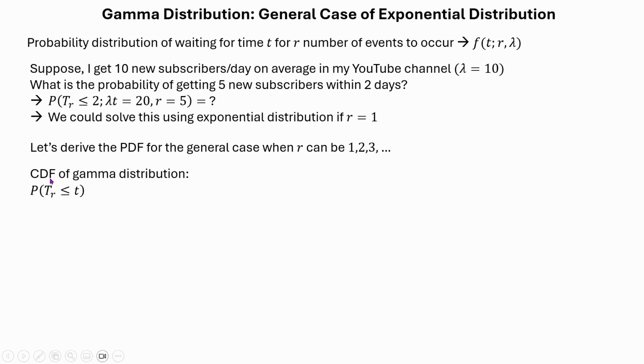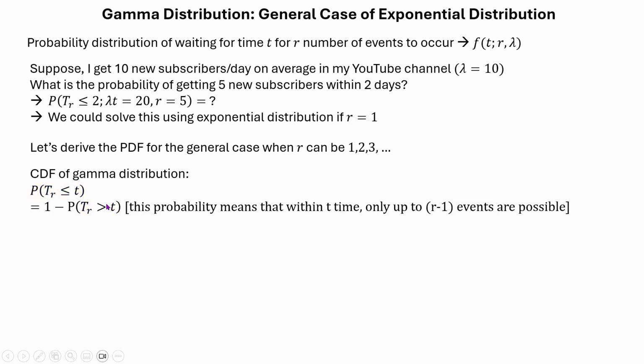The CDF or cumulative distribution function is nothing but probability of TR less than or equal to t. That means the time for R events occurring is less than or equal to t. It's happening within time small t. This is actually equivalent to writing 1 minus probability of TR greater than t. That means within time t, R events did not occur.